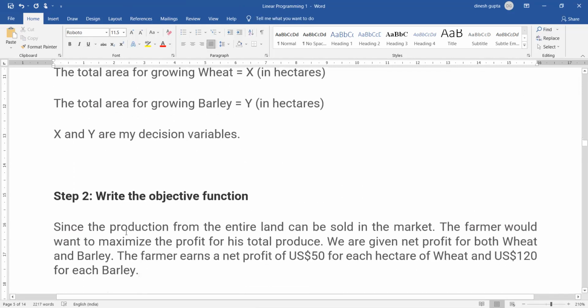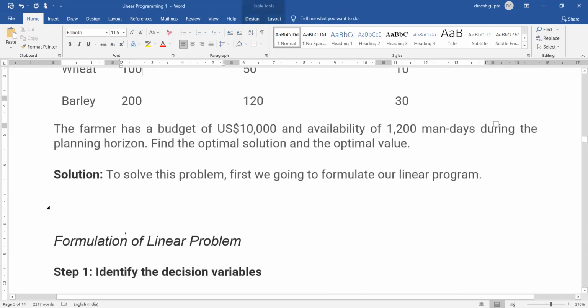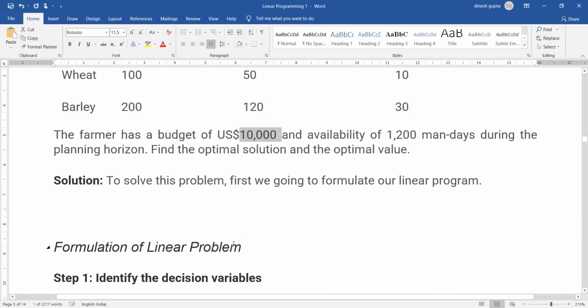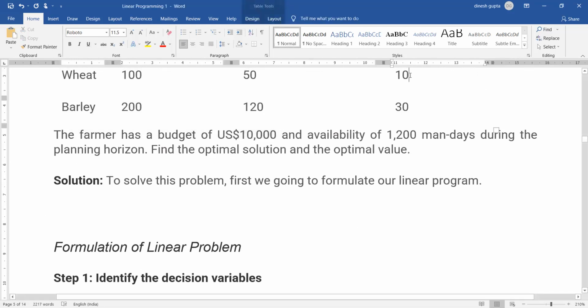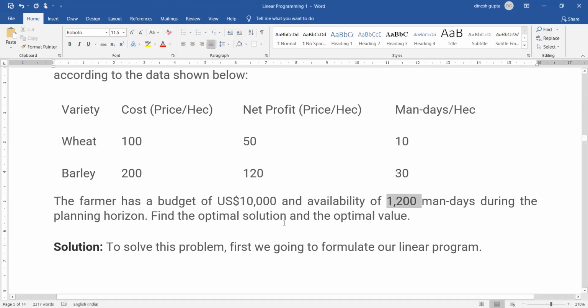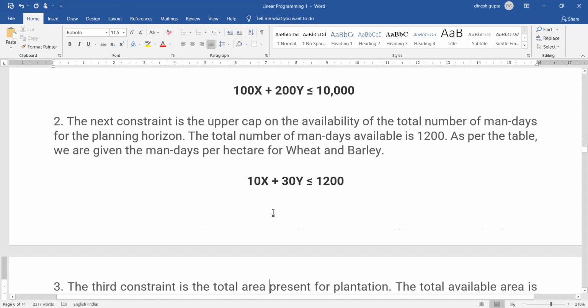So where is the total value given? That is something that we need to find. There you see the total value given is 10,000. So it should be 100x plus 200y less than or equal to 10,000. Similarly, we have the man days, that is 10x plus 30y. And what is the total value we have? The total value we have is 1200. So 10x plus 30y is less than or equal to 1200.